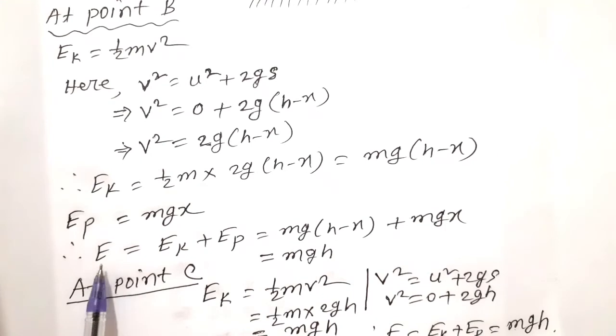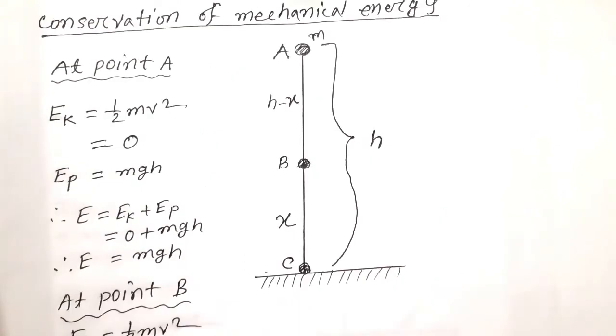Then E is equal to EK plus EP, which is equal to mg(h minus x) plus mgx, which is equal to mgh. We observe that while the body passes point B, it possesses both potential and kinetic energies.